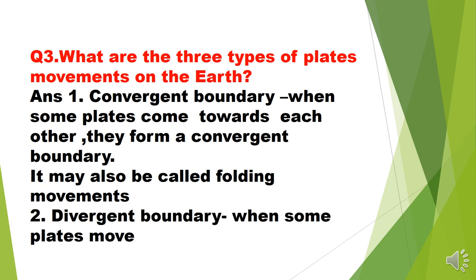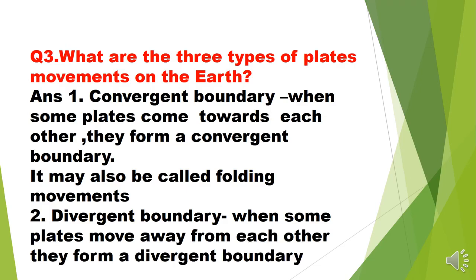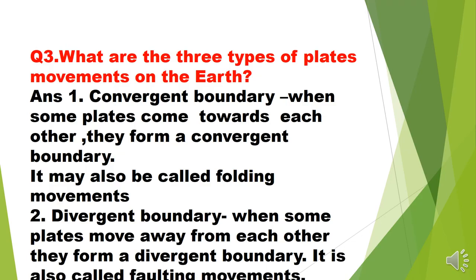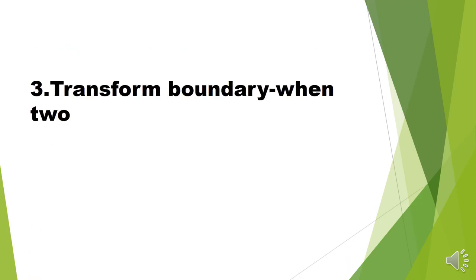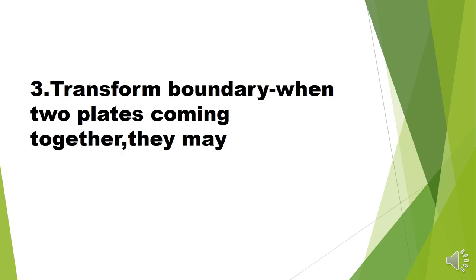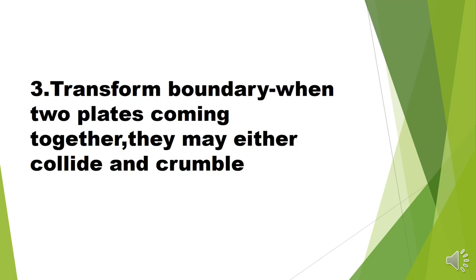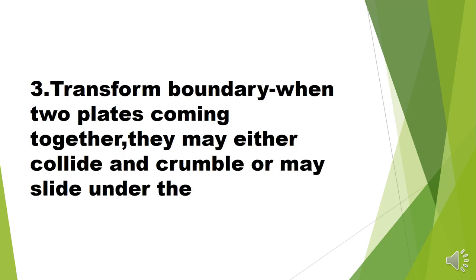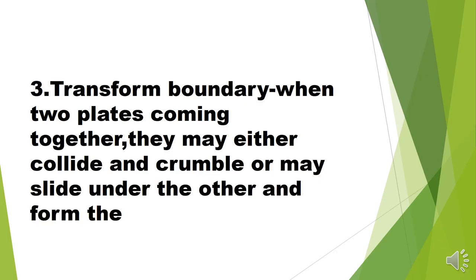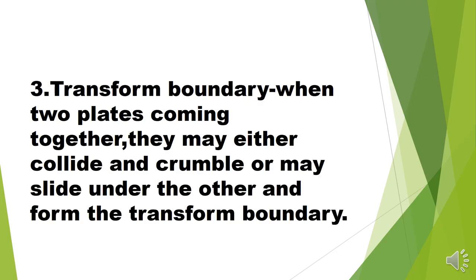When some plates move away from each other, they form a divergent boundary, and it is also called faulting movement. Next is transform boundary. Transform boundary means when two plates come together, they may either collide or crumble or may slide under the other, and they form the transform boundary. So these are the three types of plate movement found on the earth.